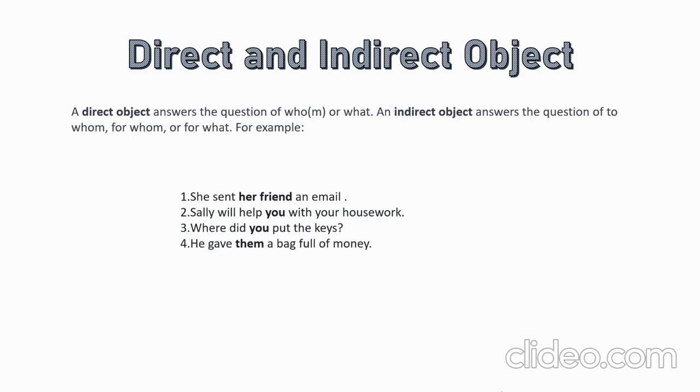So, we will just ask the question whom or what. She sent her friend what? What did she send her friend? Email. So here, email is the direct object.